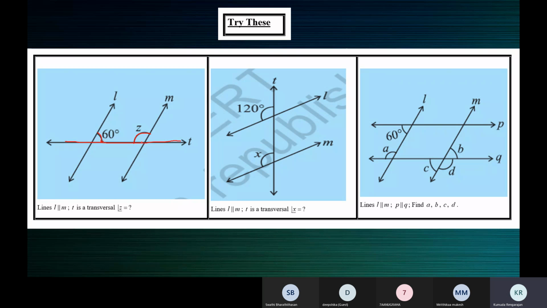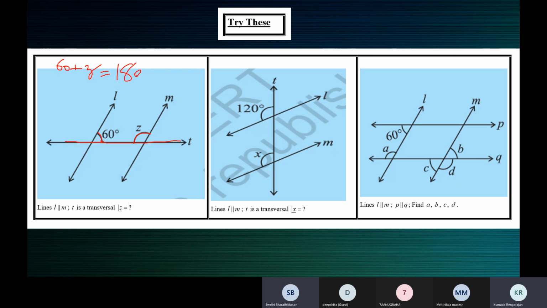Allied angles are not equal. Allied angles are supplementary. 60 plus Z is equal to 180. Z is equal to 120 degrees. So that's what you should work here. You must be able to complete it like this later: 60 plus Z is equal to 180.